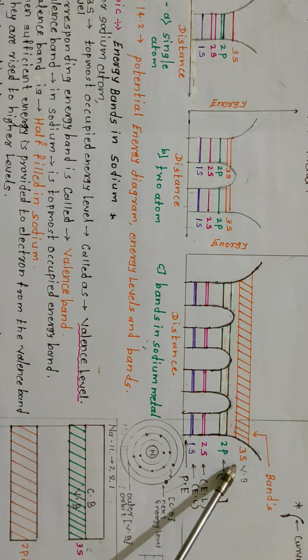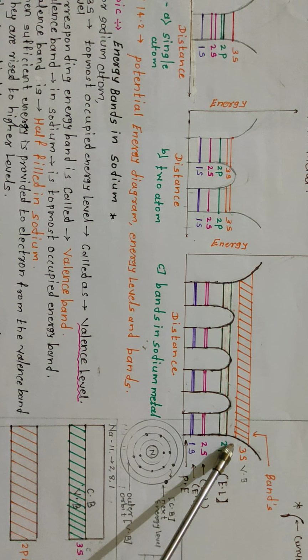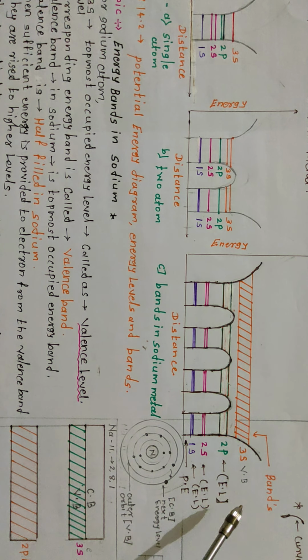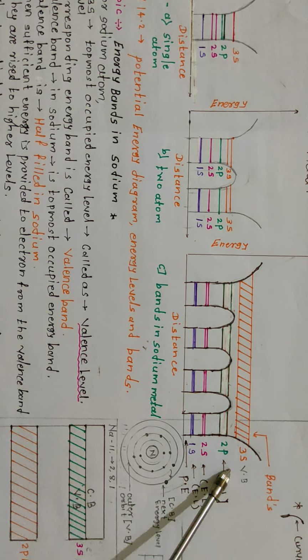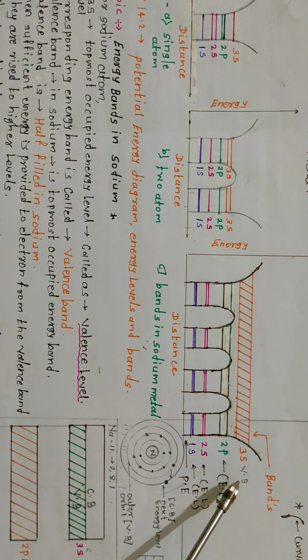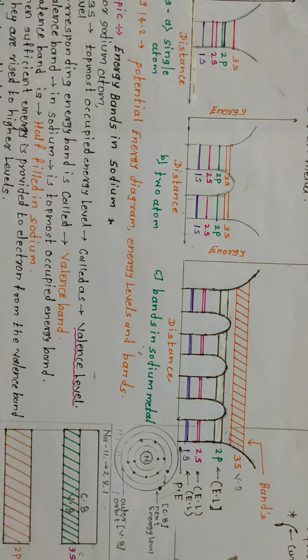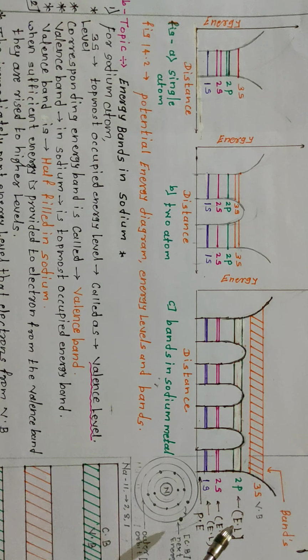In that 3s band, for all of the atoms, the 3s level has one electron, and this is the high energy band. So this is the valence band, and this valence band is formed in this sodium metal or sodium crystal.